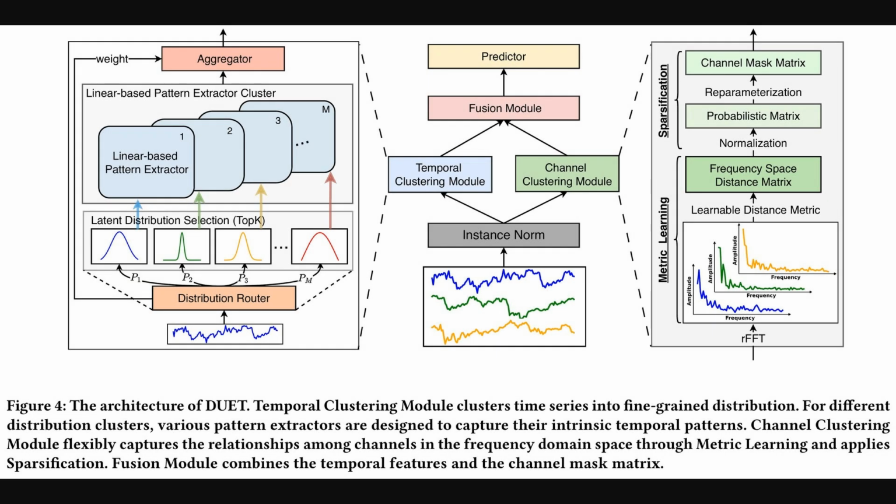Alright, so after seeing those different channel strategies, Figure 4 lays out DUET's overall architecture, showing how it combines everything. Input data first undergoes instance normalization, making it more uniform. Then, it splits. The temporal clustering module uses a distribution router, then multiple linear base pattern extractors, and an aggregator to combine their findings on shifting temporal patterns. Simultaneously, the channel clustering module uses real fast Fourier transform. That's a technique for looking at data by its frequencies, to learn channel interdependencies and create that selective channel mask matrix. Finally, a fusion module merges these insights before the predictor makes the forecast.